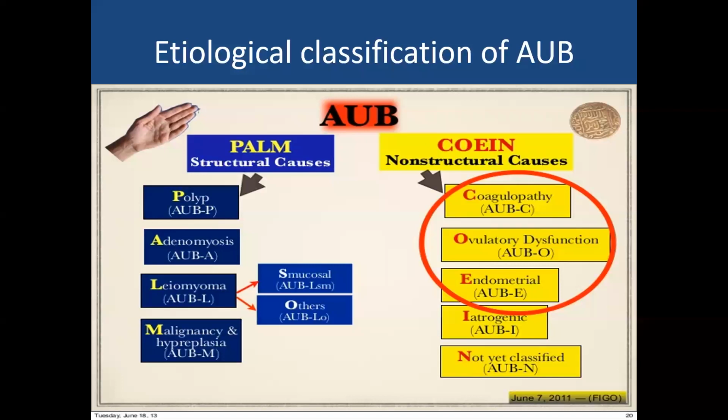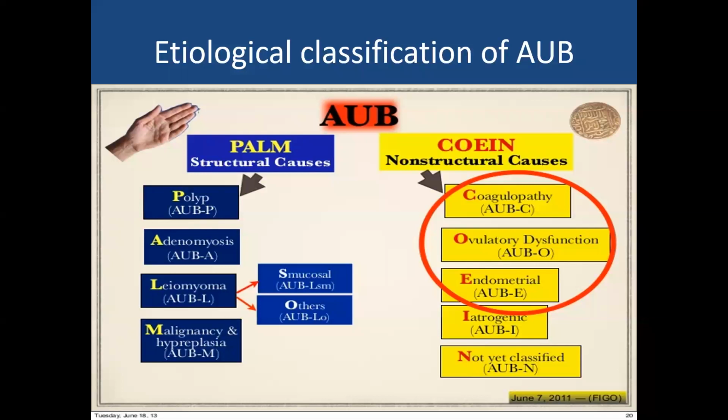Which can be, if it is submucosal leiomyoma, you have to write it as SM. If it is others, like intramural fibroids, subserosal fibroids, or cervical fibroids, you call it as O. So leiomyoma is AUB-L. Again, it is divided into SM, which is submucosal, and O, which is others. Then M is for malignancy and endometrial hyperplasia.